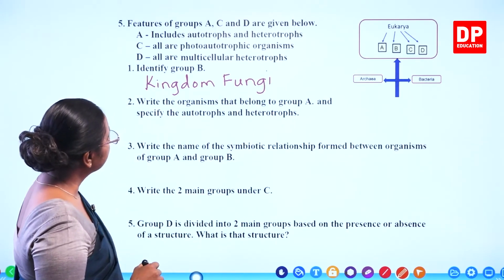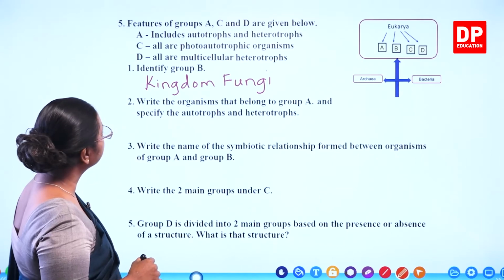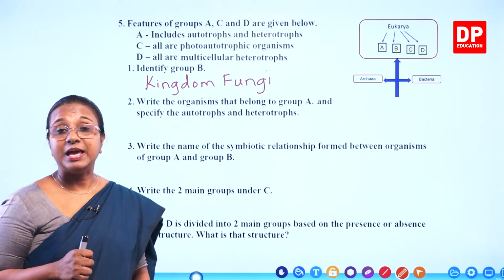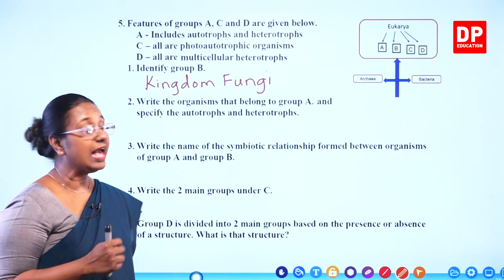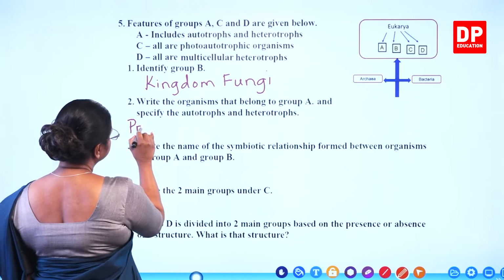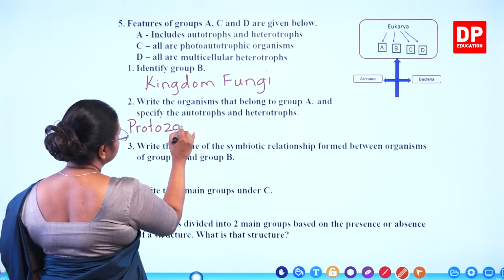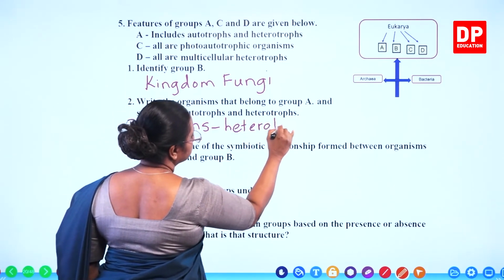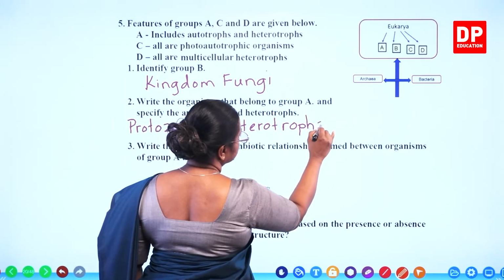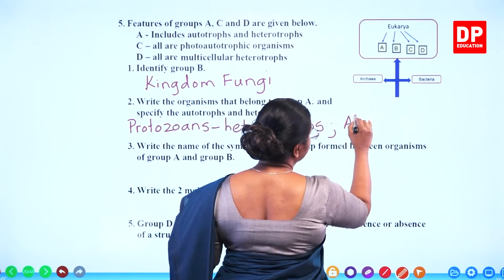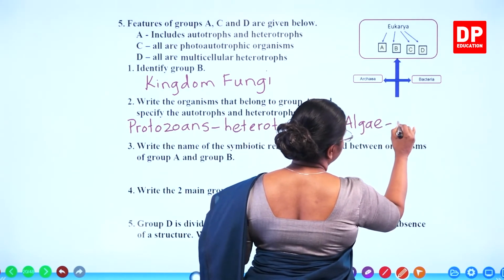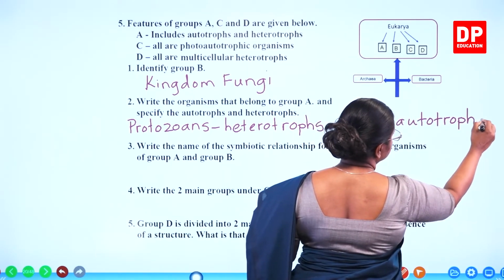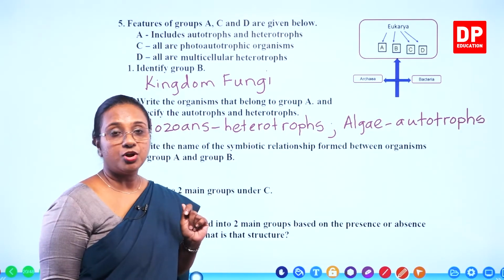Write the organism that belongs to group A and specify the autotrophs and heterotrophs. The two organisms that belong to group A are protozoans and algae. So here, protozoans are heterotrophs, and algae are autotrophs. That's what they wanted you all to do.